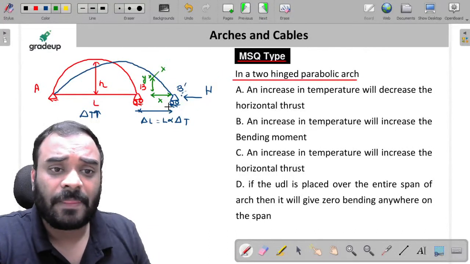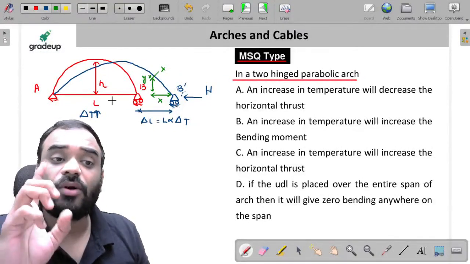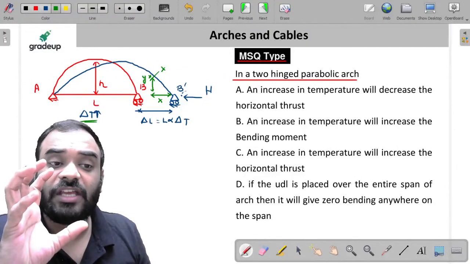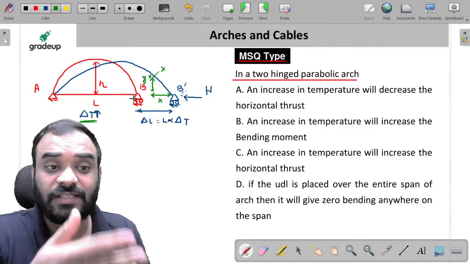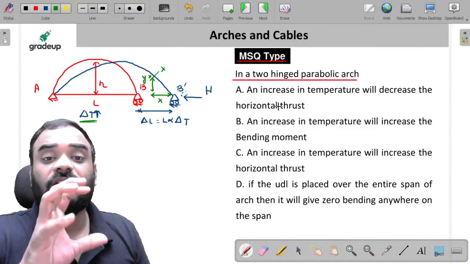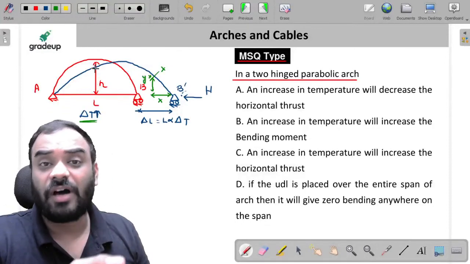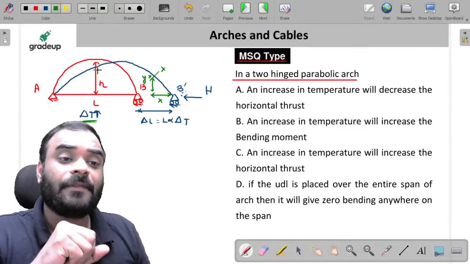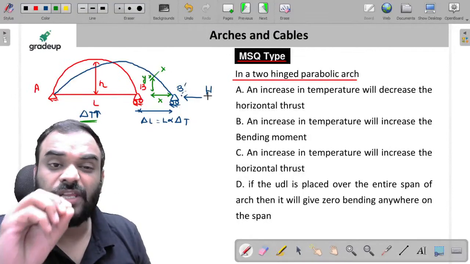It is very simple. You know that there is no vertical reaction over here, my dear friends. Why? Because we are just considering the increase in temperature. In this particular question, they have not mentioned that you have to consider vertical reaction. They are just asking about the horizontal thrust. So generally we avoid the self weight of the arch in our analysis, right? So that's why we are able to say that VA and VB are not there, only H is there.